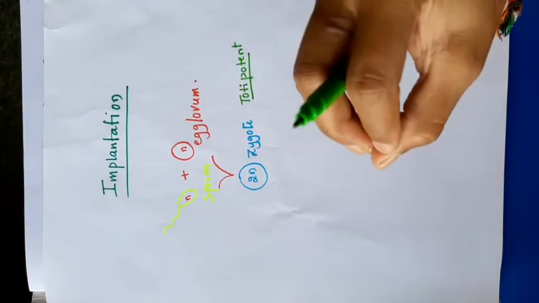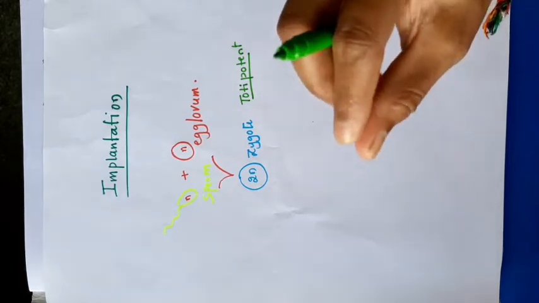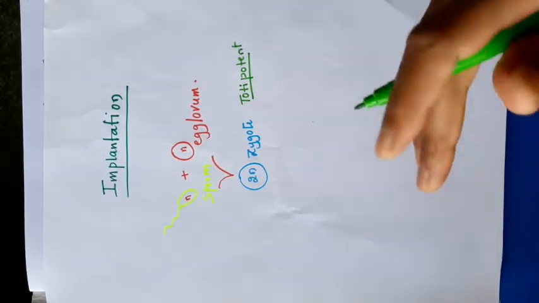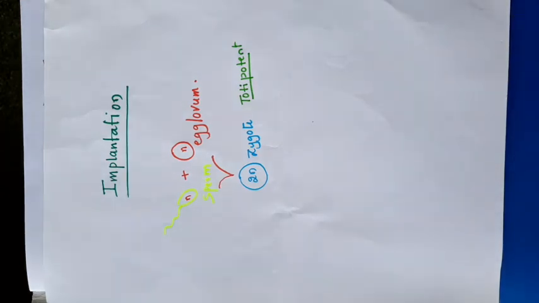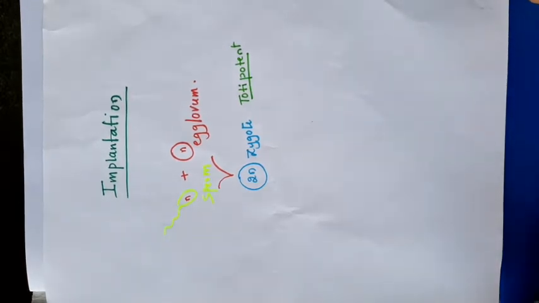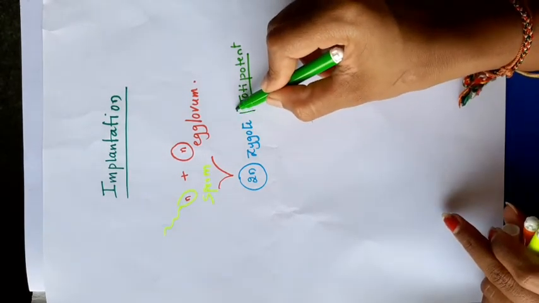Any part or small tissue or a single cell which has the capacity to form a whole organism, that capacity is called totipotency. Here the zygote has the totipotent capacity. From the zygote an embryo forms, and from the embryo a whole organism forms, so we say zygote is the totipotent cell. Remember this, totipotence means capacity.